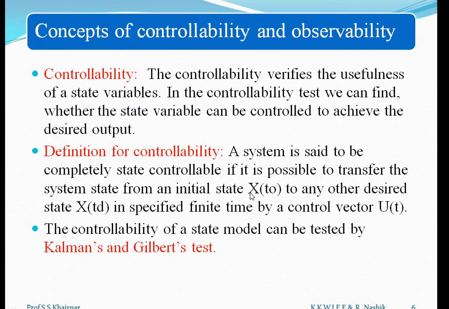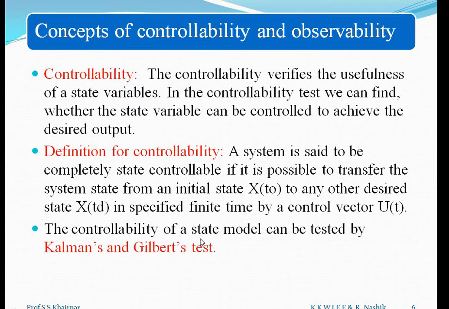It means we have to transfer that state. Suppose we have initial state x of t0, 0 for initial state, and we have to transfer this state at any final time, any desired time d, that means td. So if it is possible to transfer this state using this particular vector u of t, then we can say that system is controllable, and that is the property of that system, controllability.